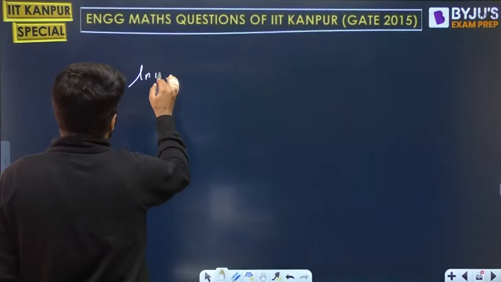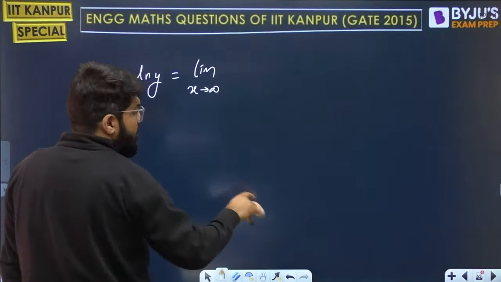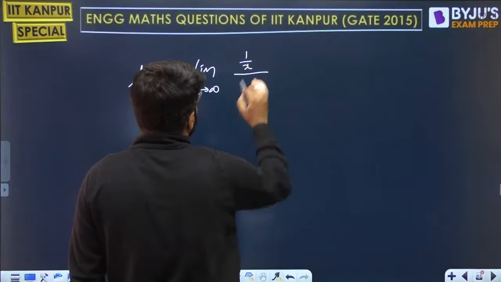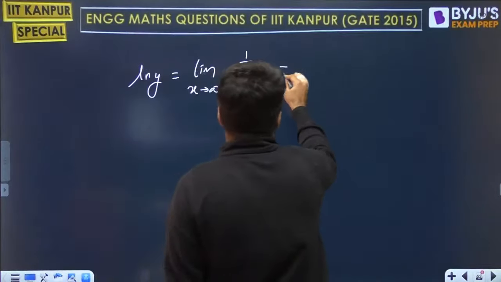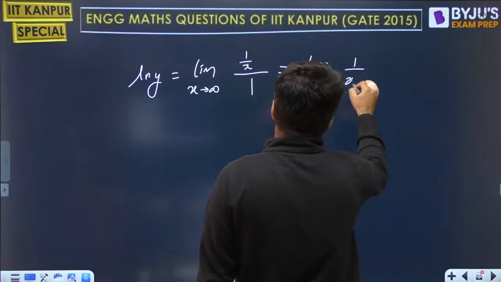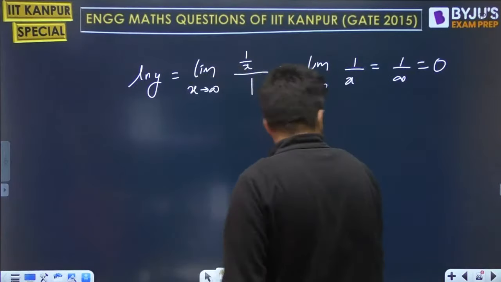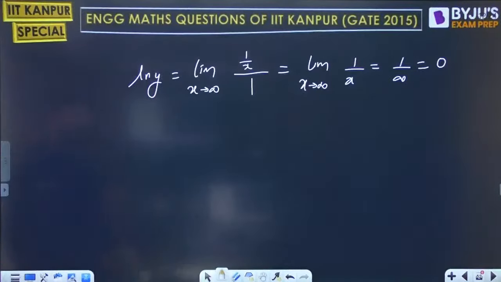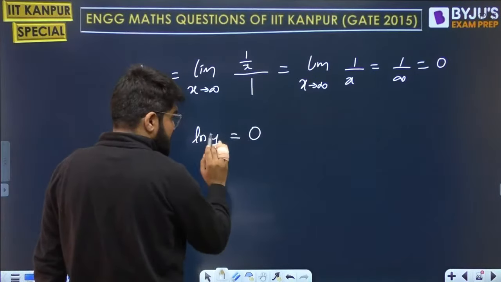So log y is now going to be limit x tending to infinity of log x by x. Differentiating the numerator, log x differentiates to 1 by x. Differentiating the denominator, x differentiates to 1. So you are left with limit of x tending to infinity, 1 upon x. Placing infinity, you get 1 upon infinity, which is equal to 0. So the value of log y is 0.